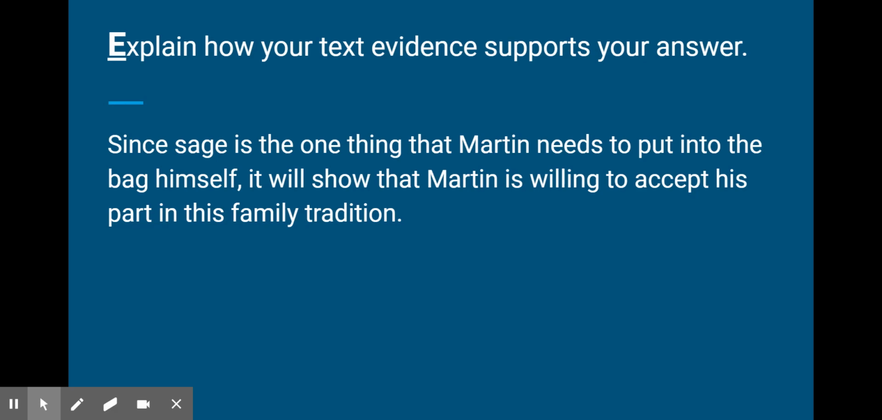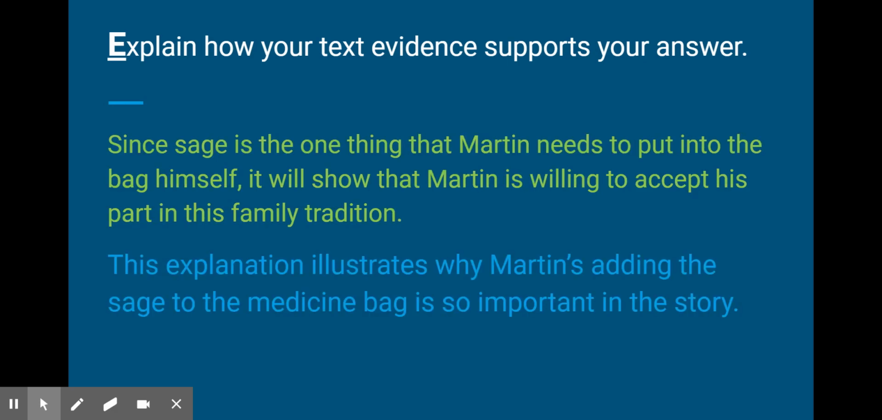The thing is, why is that sage important? And sage is important because it is the one thing that Martin needs to put into the bag himself. It's his interaction with the medicine bag. It's his willingness to accept his part in the family tradition, and it explains why it's so important to the story.